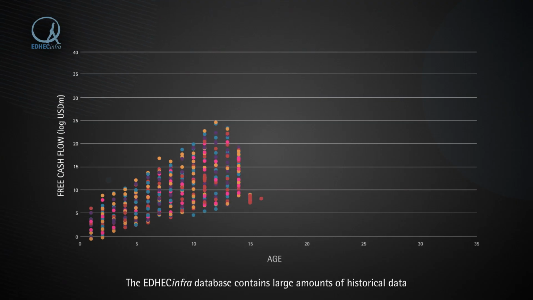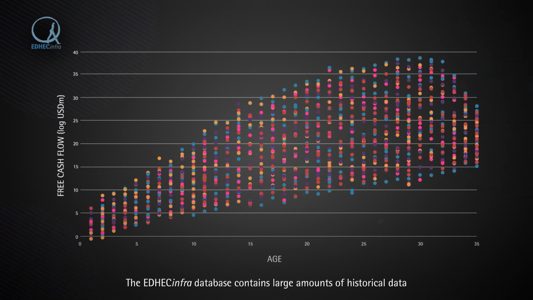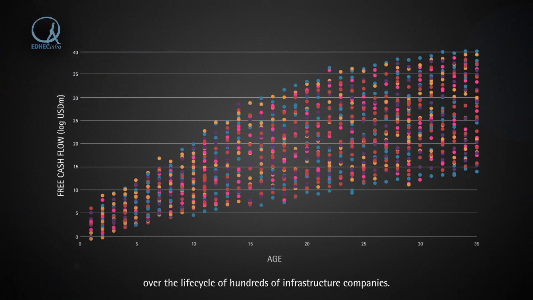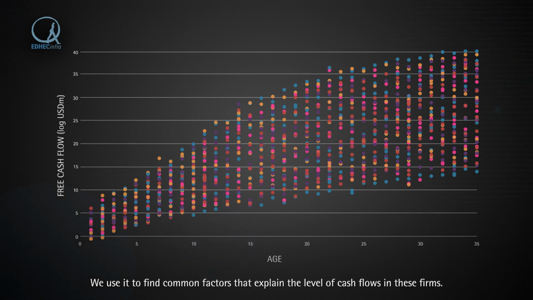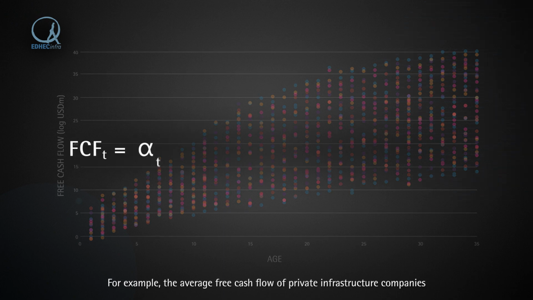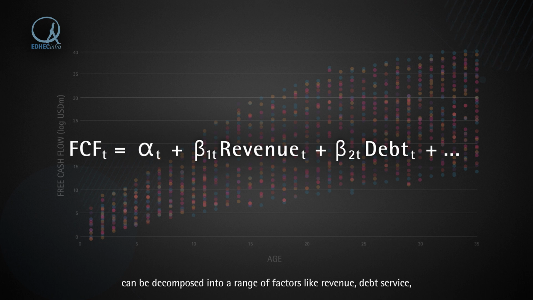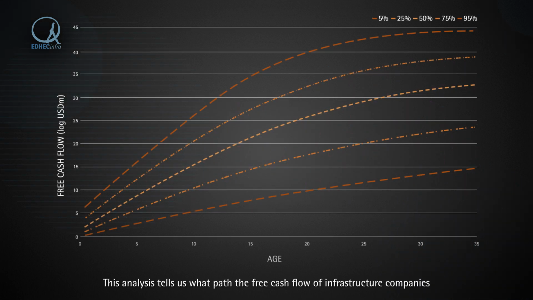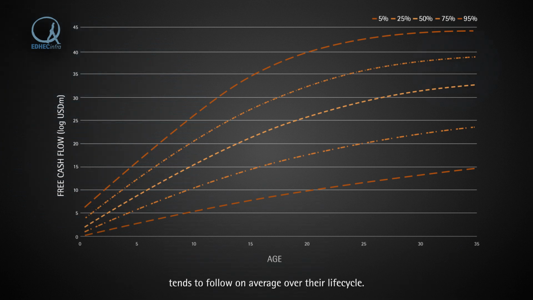The EDHECinfra database contains large amounts of historical data over the life cycle of hundreds of infrastructure companies. We use it to find common factors that explain the level of cash flows in these firms. For example, the average free cash flow of private infrastructure companies can be decomposed into a range of factors like revenue, debt service, and various sector and business model control variables. This analysis tells us what path the free cash flow of infrastructure companies tends to follow on average over their